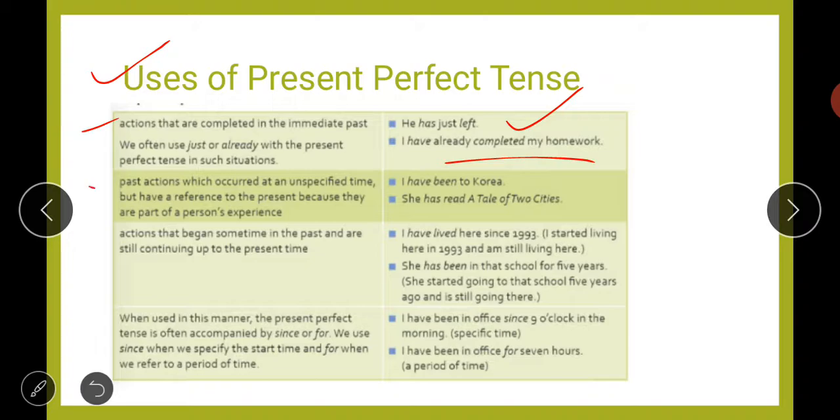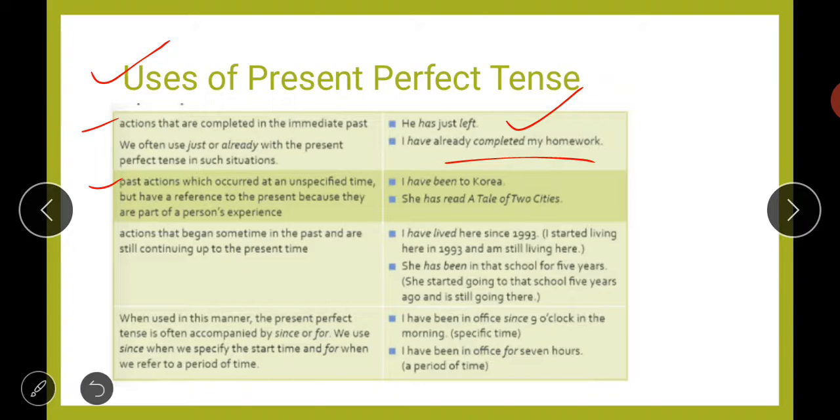Next is past actions which occurred at an unspecified time but have a reference to the present because they are part of a person's experience. Means something that has occurred in past time, but not in a specified time, an unspecified time, and has a reference to the present. Why do they have a reference to the present? Because they are part of a person's experience now.